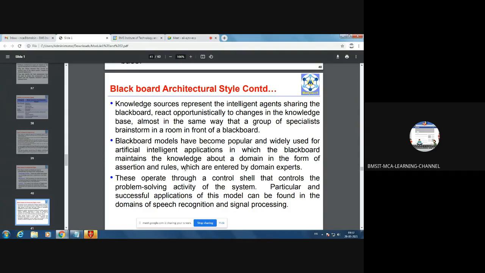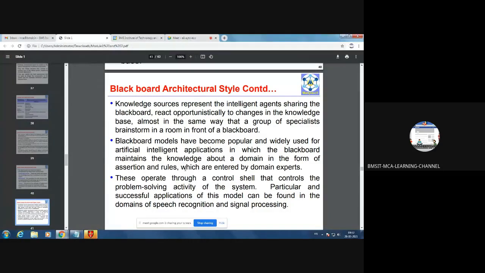These systems, that means Blackboard architectural style based systems, operate through a control shell that controls the problem solving activity of the system. So as I told, the controller is nothing but the controller that is responsible for controlling the flow of data and to take decisions within the system. So why to take decision? To solve the problems, it has to take the decisions.